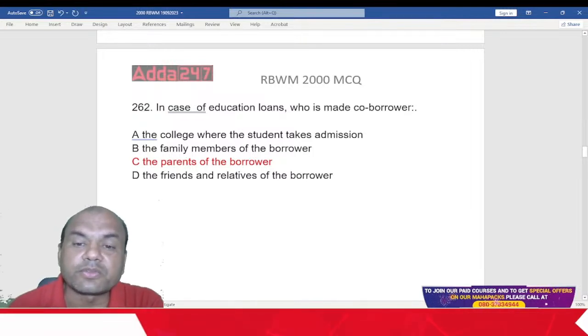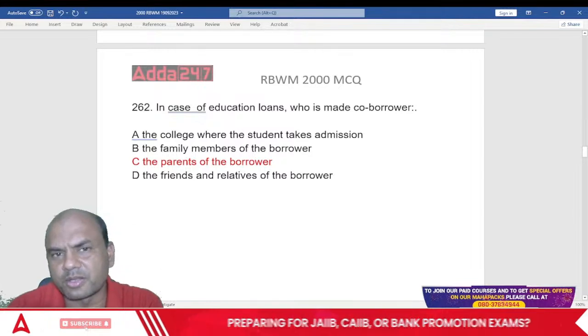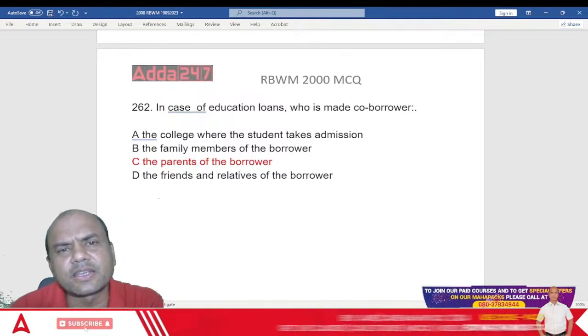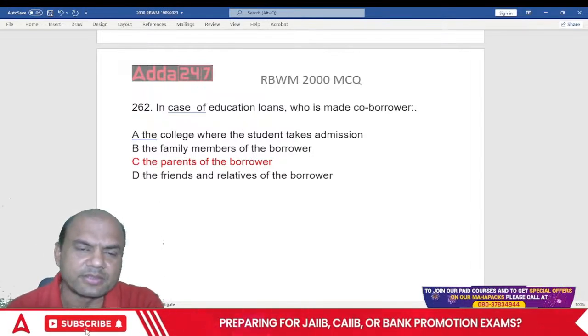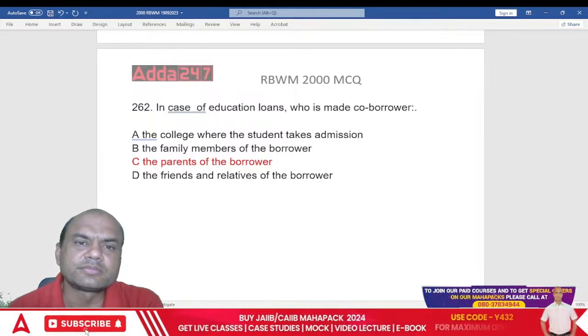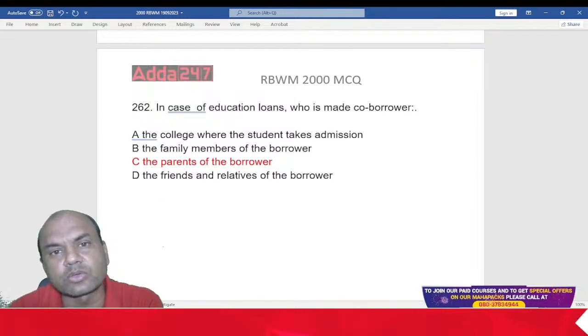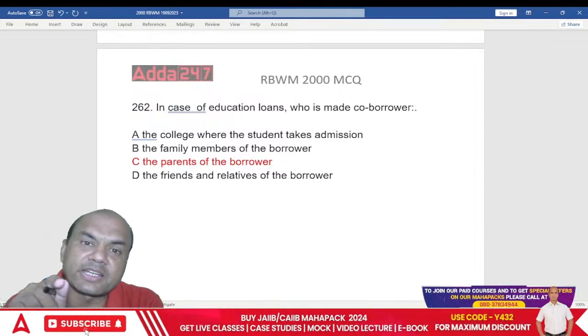But what is the logic of this education loan? Suppose if I take the education loan, I am the student. Let's say I'm going for engineering. So in engineering, first year means I'll take the admission. And then when will I repay the loan and who will repay the loan? Suppose my parents are taken as a co-borrower, then what is expected from that loan?